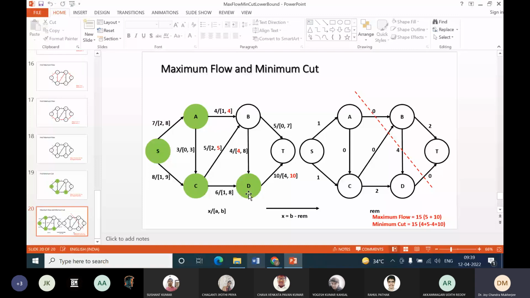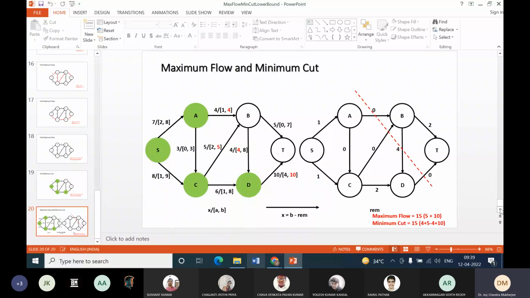And we know that even if 19 is blocked, on B to D there must be 4 units of flow, because 4 is the lower bound. So that much flow on B to D will surely be there. That is why 19 minus 4, which is 15, is the minimum cut. So that is why maximum flow equals minimum cut. So that is how we have solved this problem.